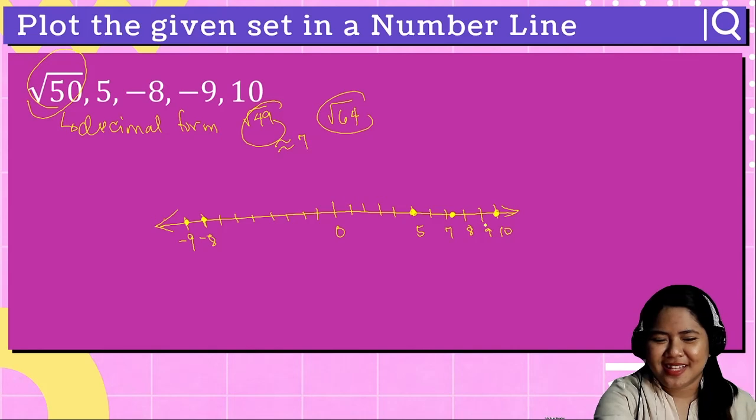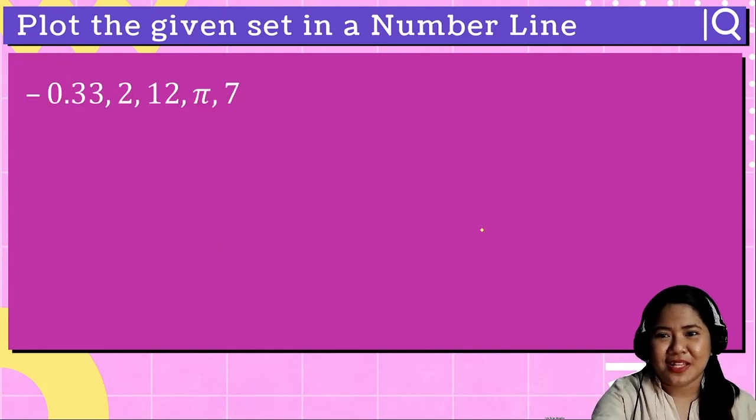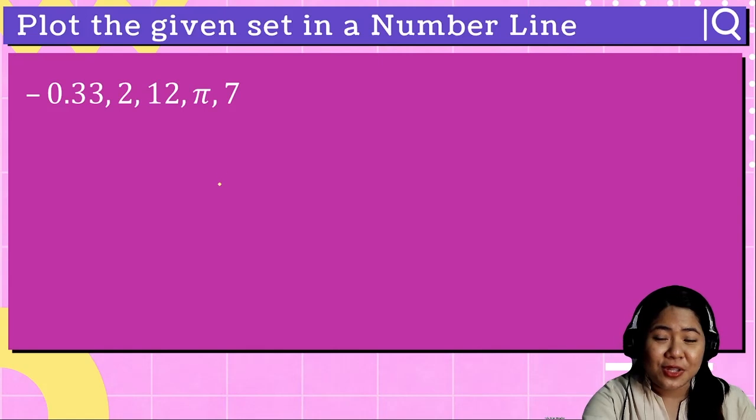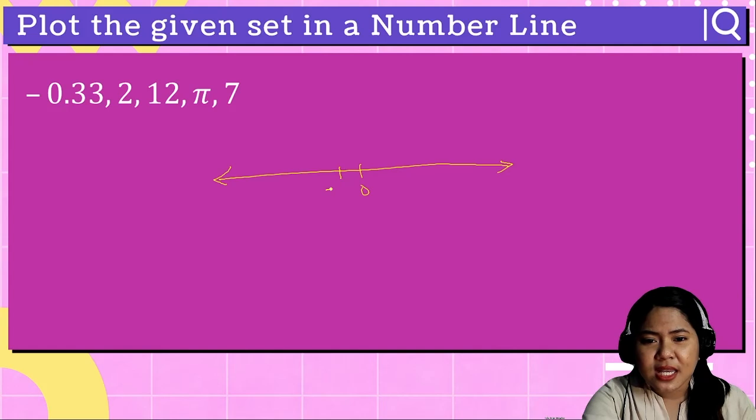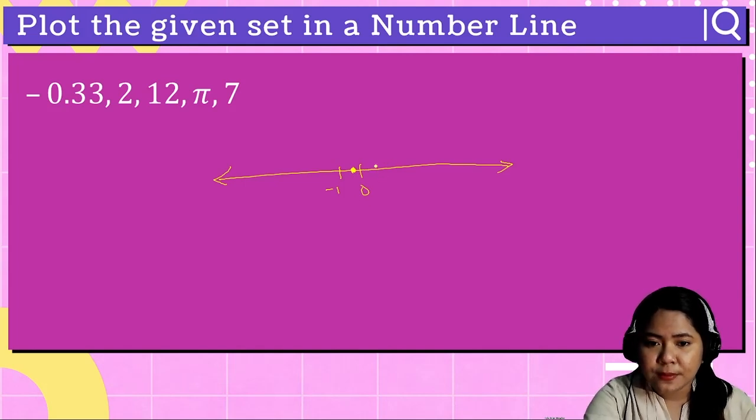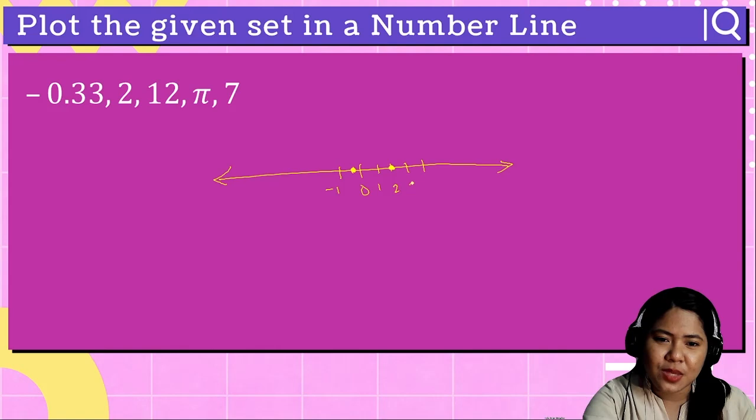And of course, how about this one? We have here negative 0.33, 2, 12, pi, and 7. We do the same thing. Start with the negative. We have negative 0.33. It's between 0 and negative 1. It's definitely closer to 0. So that's negative 0.33. 1, 2. Pi is 3.14, so it's between 3 and 4. It's definitely closer to 3.